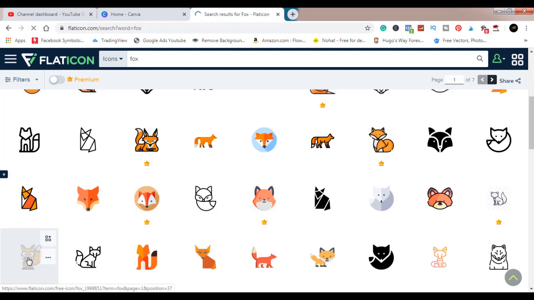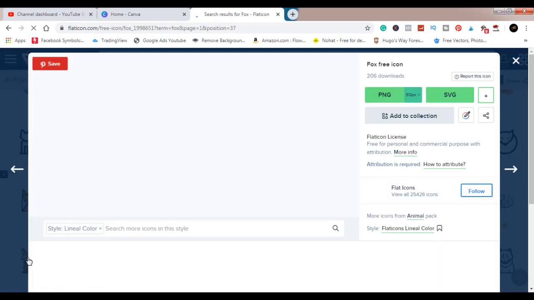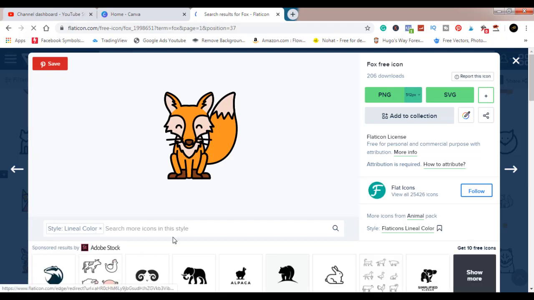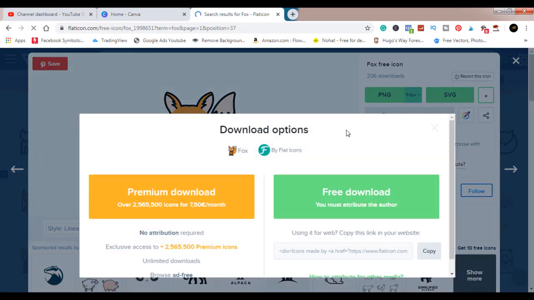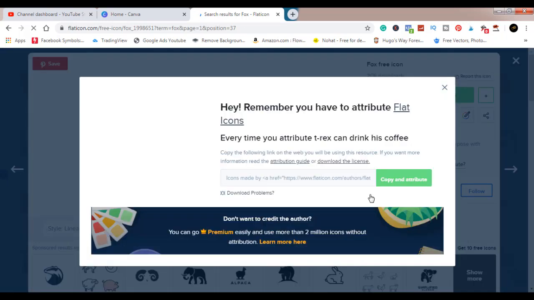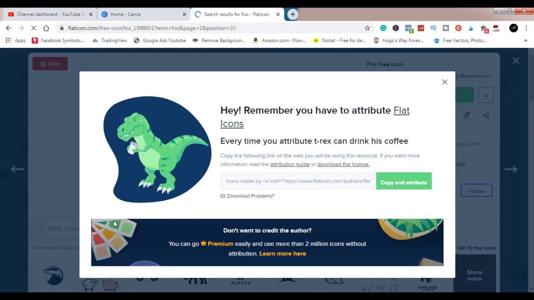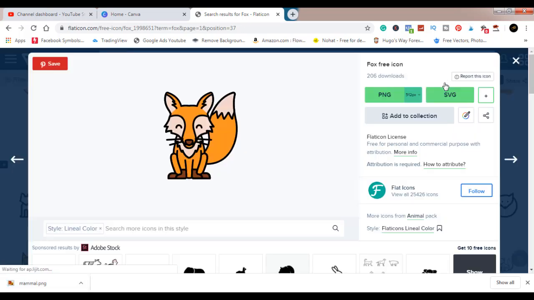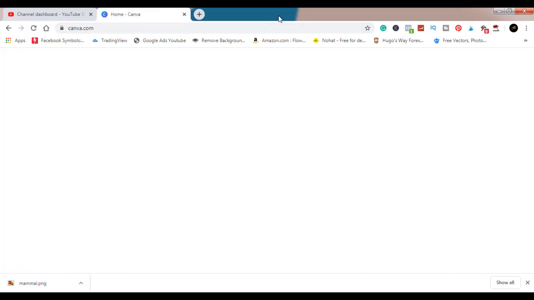So today we are going to be using this. Let's see if I can get the maker of this particular design. We'll just go over to PNG. As you can see, this is the design by Flat Icons, so make sure you always give credit. We'll just click on download. It's going to download now. You can see it's downloaded. Now that we have that downloaded, we'll close this and go back to Canva.